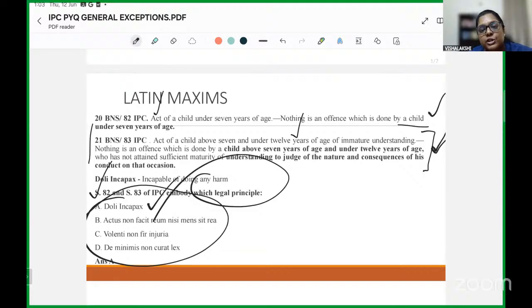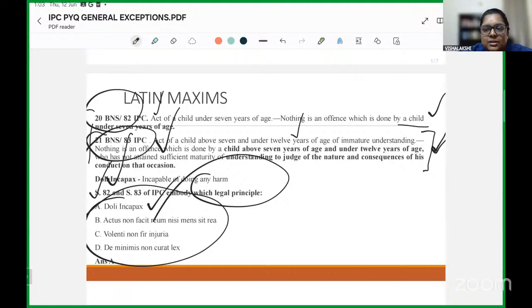Often the question will include the principle or the Latin maxim, like doli incapax in this case, and you must be well versed with the section of the exception that it is in relation to. So be careful to remember the section and the provision, and the meaning of the Latin maxim, because either way they can be interchanged and asked to you.